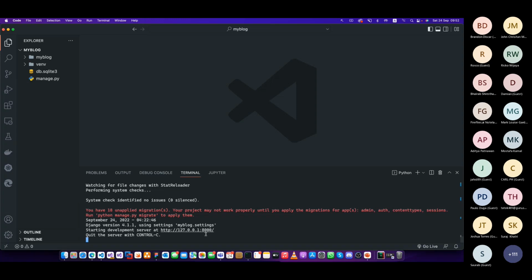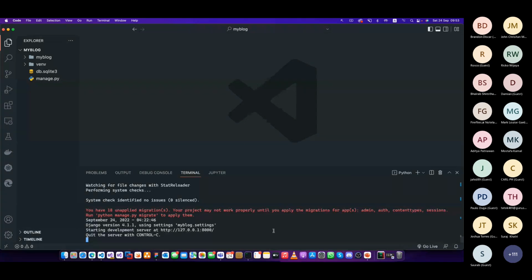Now look at this part when you run the server. You will see a database, db.sqlite3. You're going to use this database to store information. This is the starting point. So far we don't have any databases, so we're going to use that. We're going to use this address, 127.0.0.1:8000.